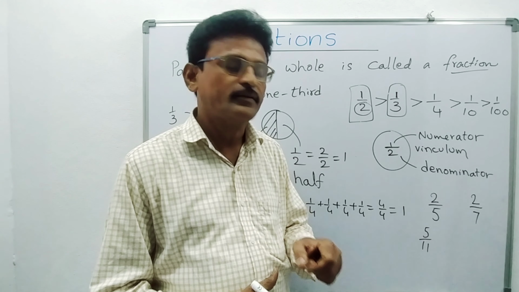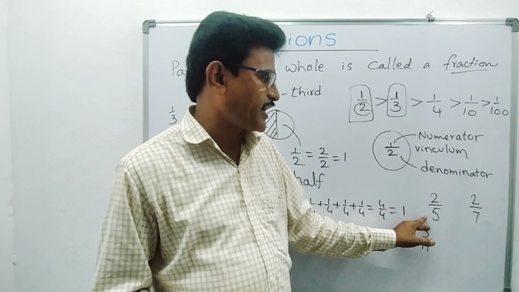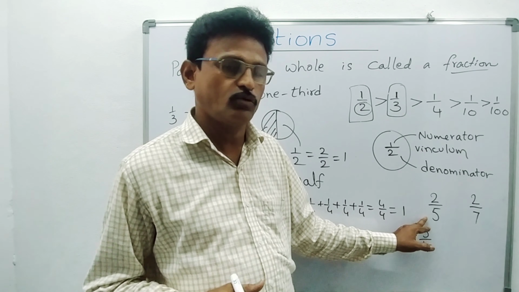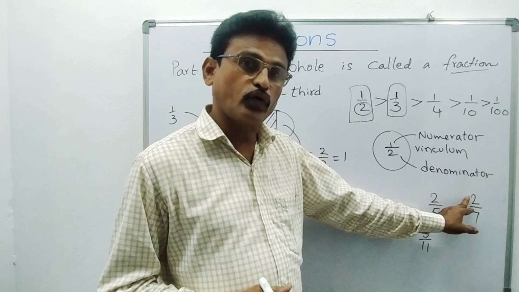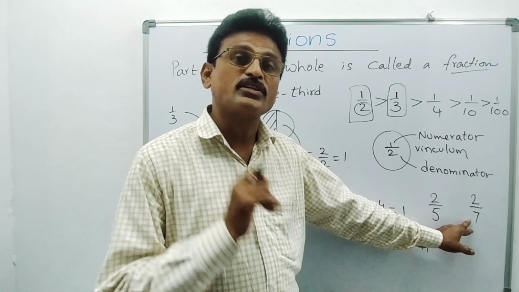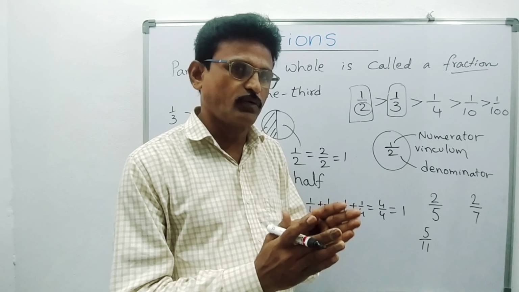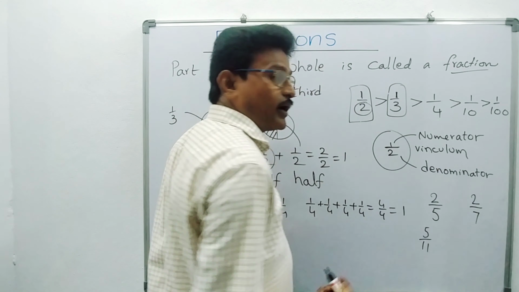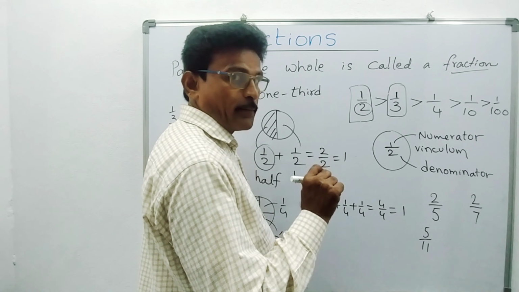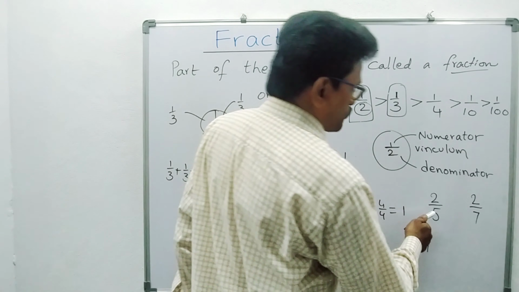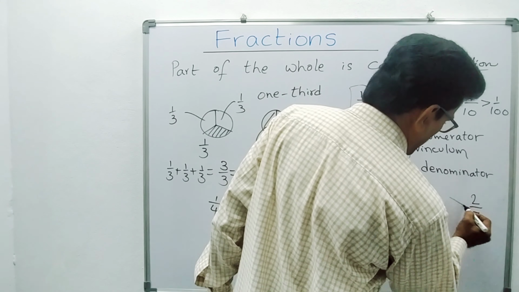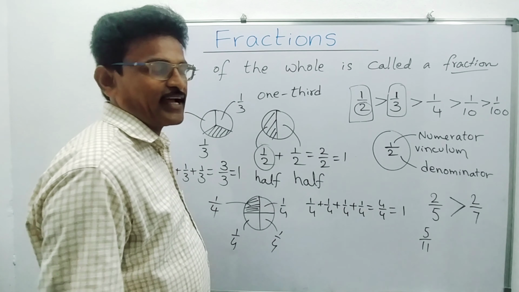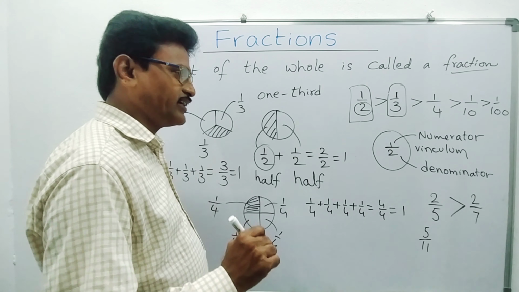With 2 cakes and 5 persons, they will get a bigger piece compared to 7 members, where the part will be smaller. So if the numerator is the same, then compare the denominators. A smaller denominator gives a bigger fraction. So 2 by 5 is greater than 2 by 7.